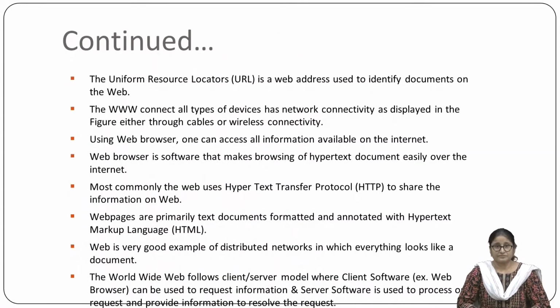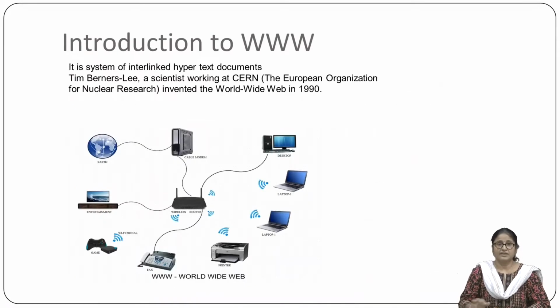So as per the figure given in this slide, the WWW is the collection of interlinked hypertext documents.